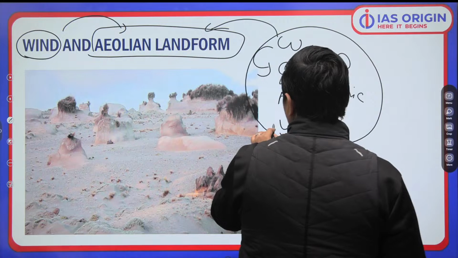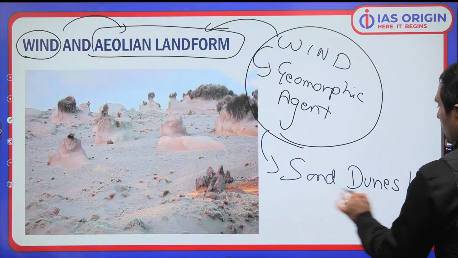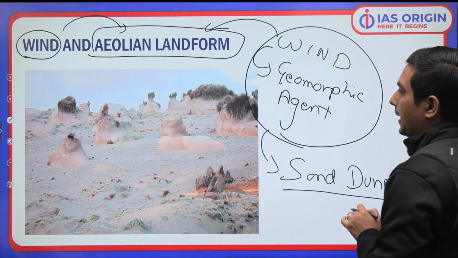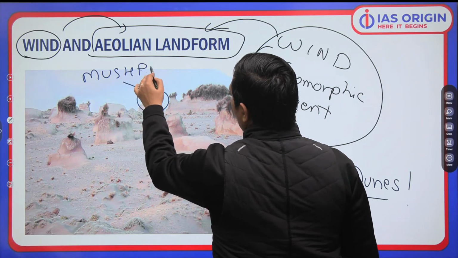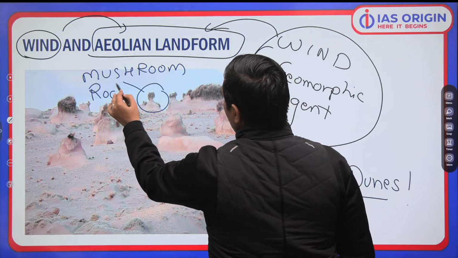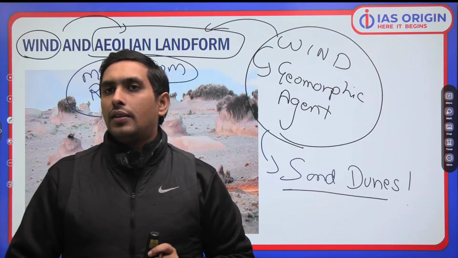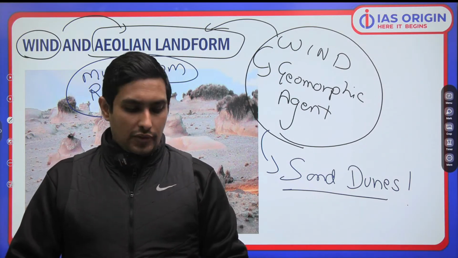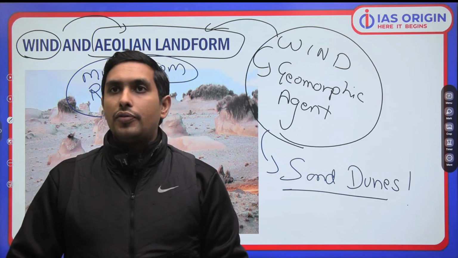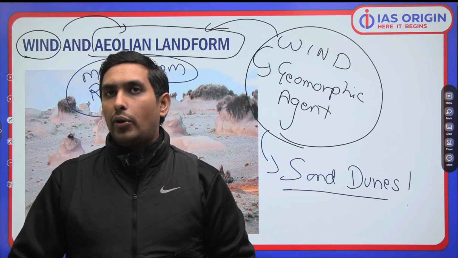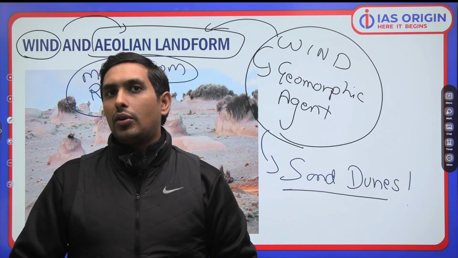Very common example is sand dunes, रेत के टीले. Sand dunes is a very common example, bete. Then at times, you have different kinds of rock, like this is a mushroom rock. So, mushroom rock in the desert, we have, so in desert, you'll have lots of landforms of this category, which is of course important, no doubt about it. So I am hopeful that whatever point we are studying, it is absolutely understandable, it is absolutely clear to you guys. ये बहुत important है.